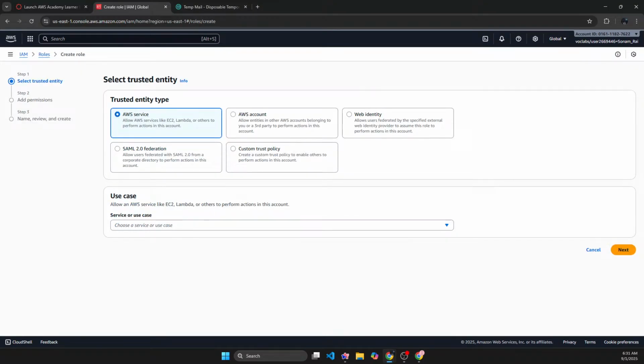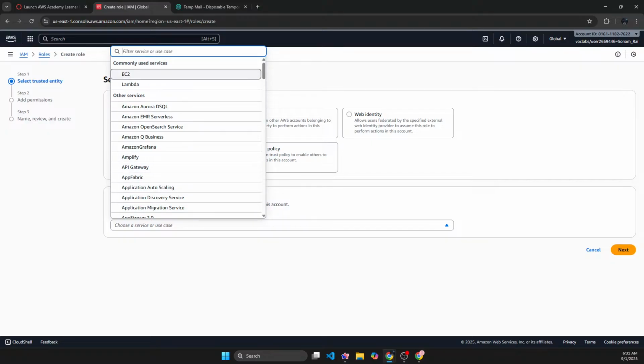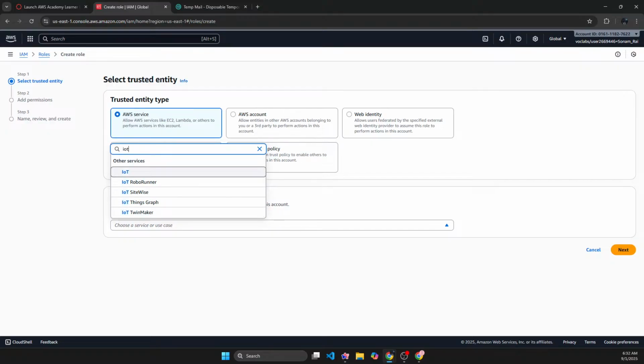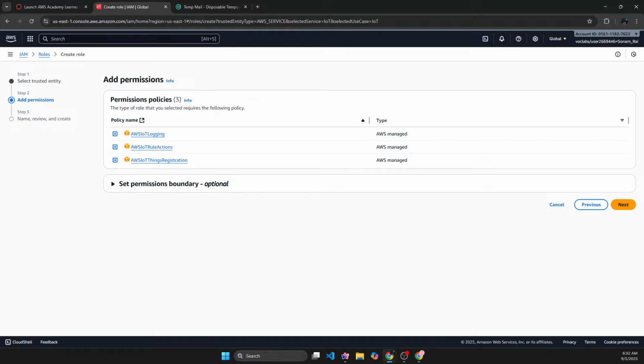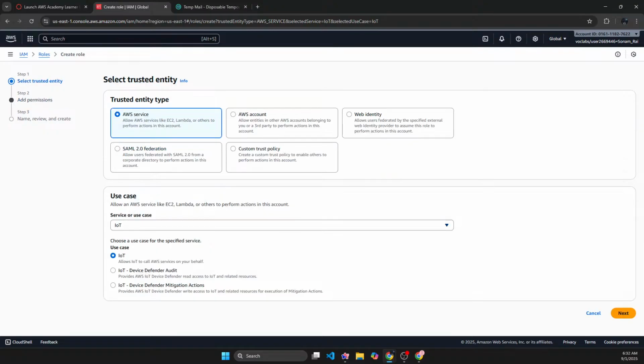What I can do is create it through an AWS service, and I just need IoT. But I just don't have the permission to create a role. So yeah, I can't do it.